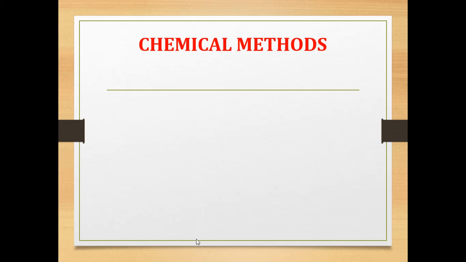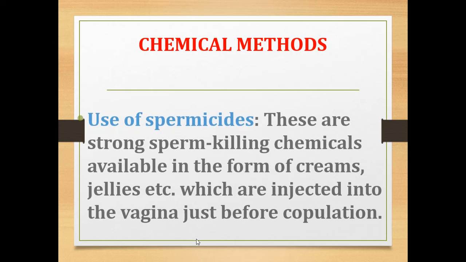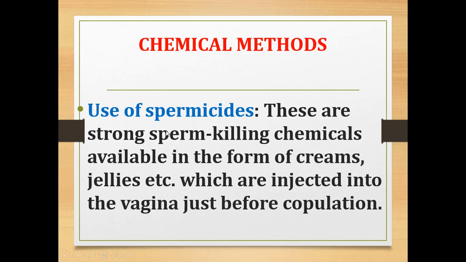Next, the second method is the chemical method. By using some chemical means, how are they following birth control measures? The chemical method is the use of spermicides. Spermicides are strong sperm-killing chemicals. You know the sperm and ovum fuse and result in the formation of what? Embryo. Yes. So these spermicides kill the sperm.